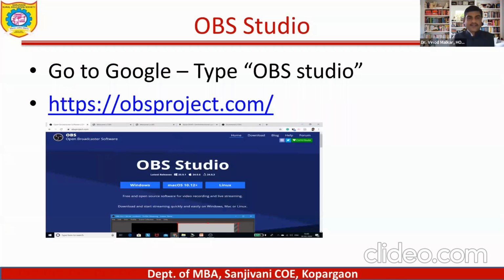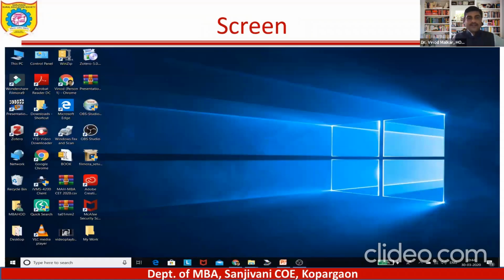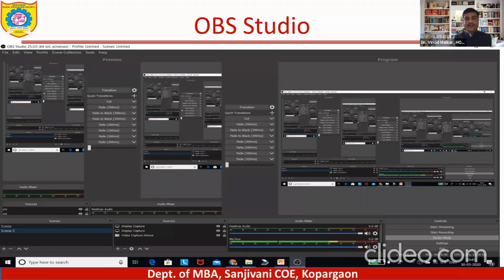I had prepared a video on how to use this OBS Studio, and it has been seen by more than 8,000 people in the last 2 months. So if you download it on your laptop or desktop, you will find the icon of OBS Studio like this. Then this is the window that you will get. Initially you may feel that this is somewhat complicated, but once you do certain settings, it will be set for a lifetime. The setting is like this.